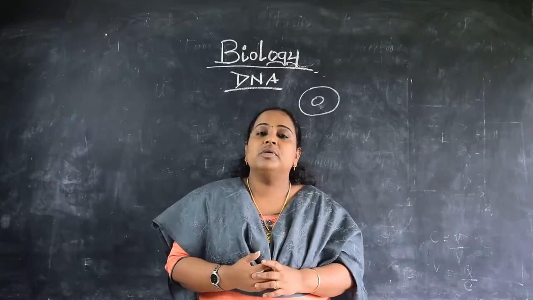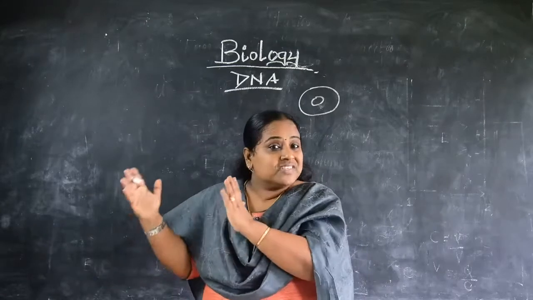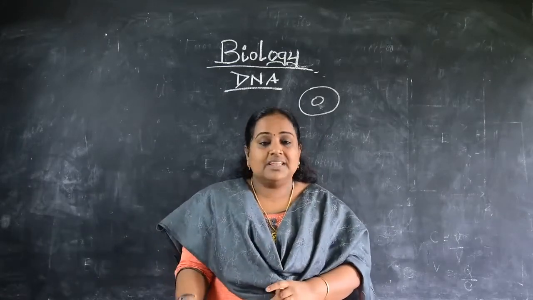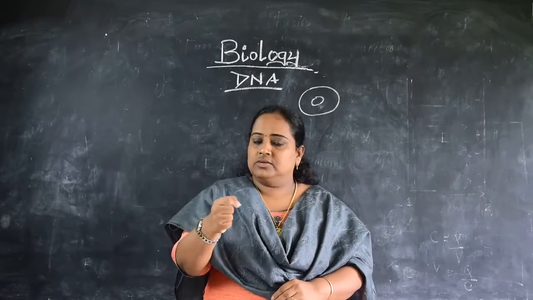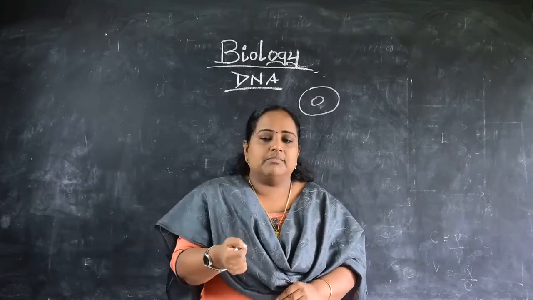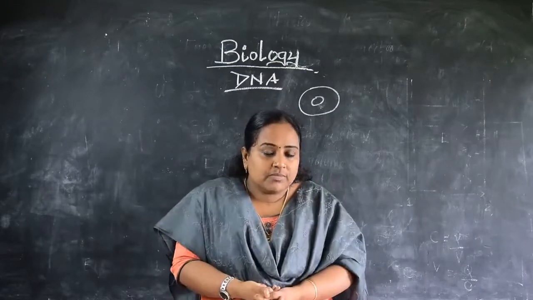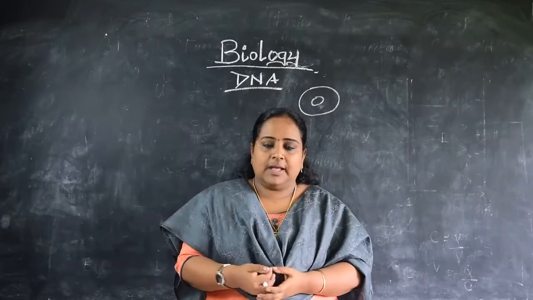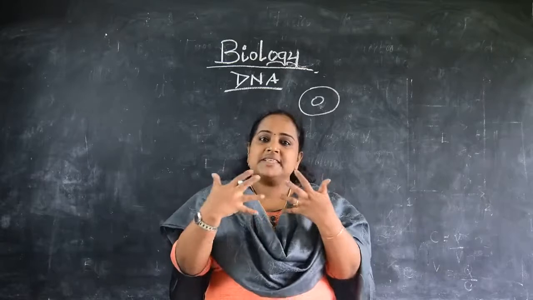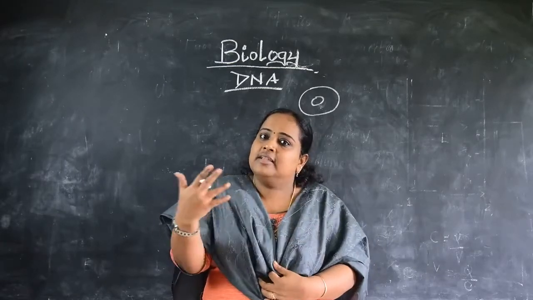For example, in human beings, the chromosome number is 46 in a cell, in a nucleus. But the genes present in the chromosomes can be in thousands.